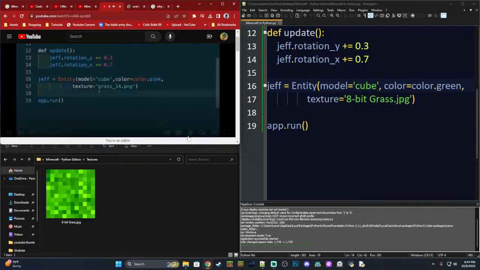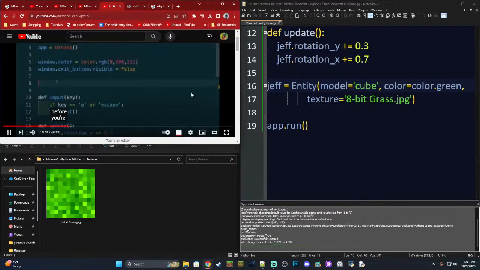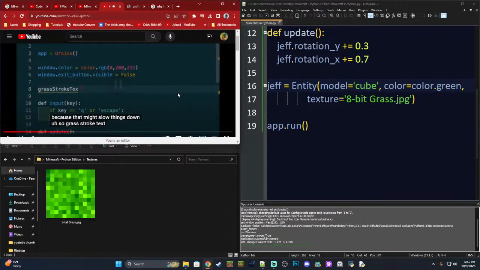Okay, we're watching him at 2 times speed. Let's continue. So I was just showing you how to load in a texture, and we want to put grass stroke text there because you want to load your textures before you're using them, like during the game, because that might slow things down. Okay. So grass stroke text. I was right in the fact that we're using a string. We're assigning a string to texture, and the word texture itself is understood by this game engine.